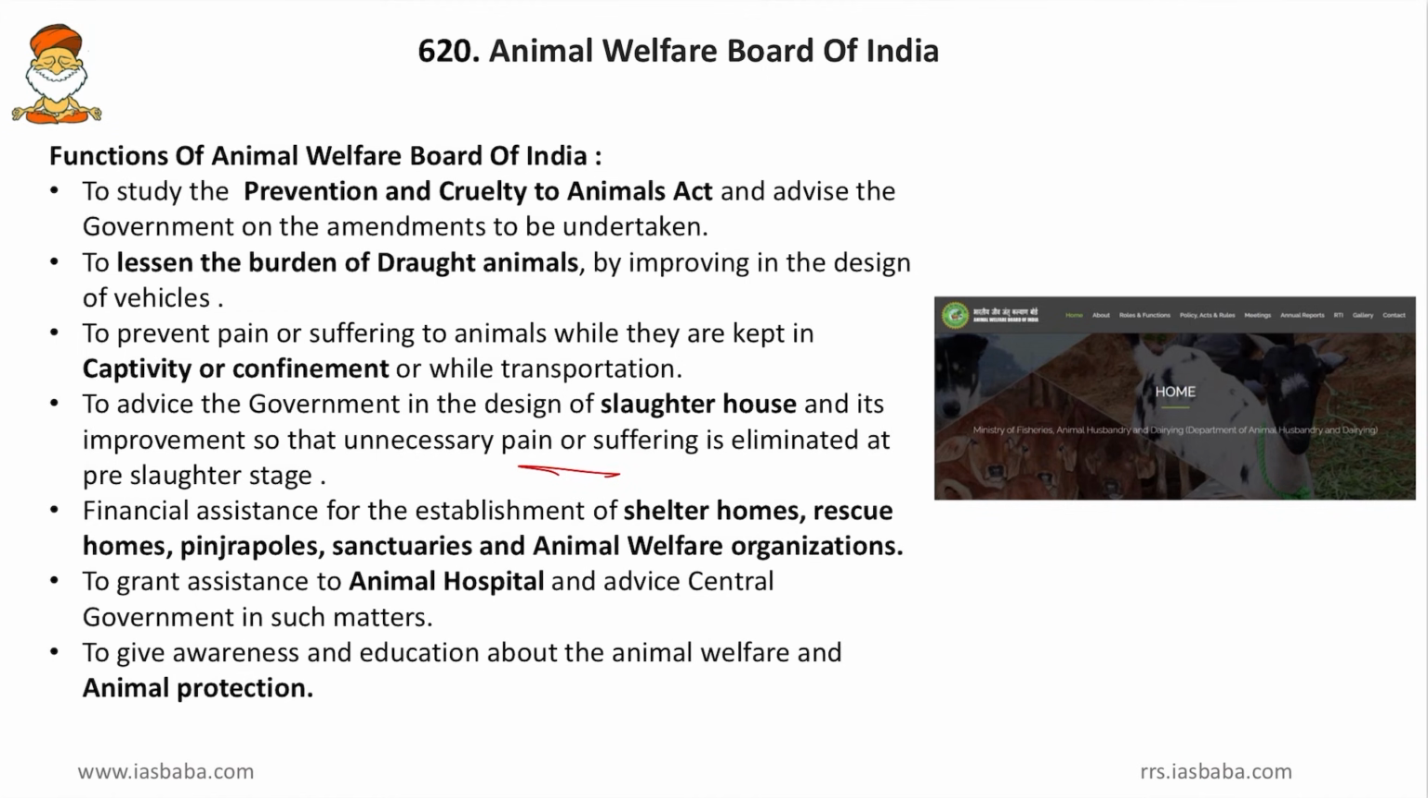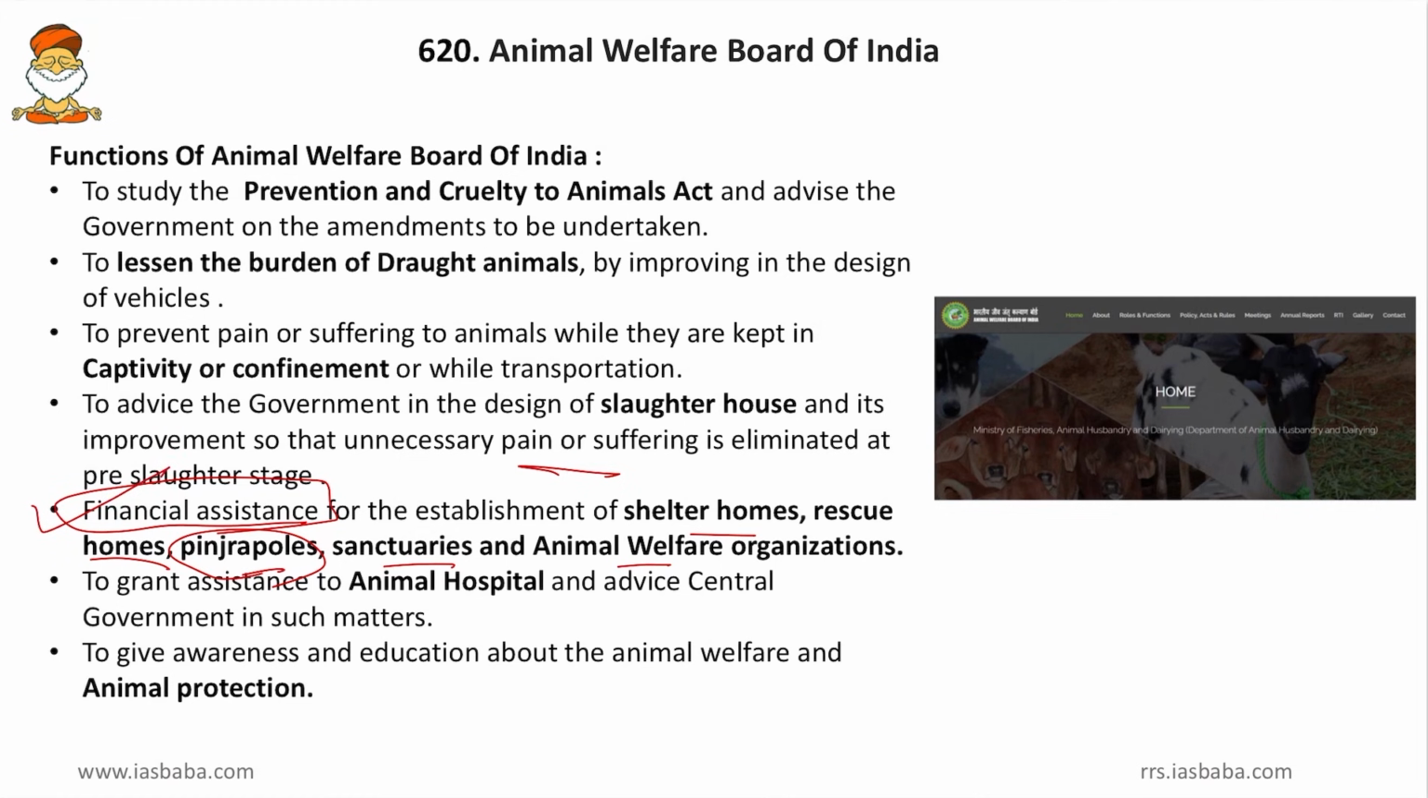Then the financial assistance for the establishment of shelter homes, rescue homes, pinjara posts, this is a kind of farmhouse, then sanctuaries and animal welfare organizations. So friends, even these are functions of the Animal Welfare Board of India, that is financial assistance for shelter homes, pinjara posts and others. Friends, not all organizations will give this financial assistance, and this is one extraordinary organization which comes up with financial assistance, and this is once again a fact to be remembered.